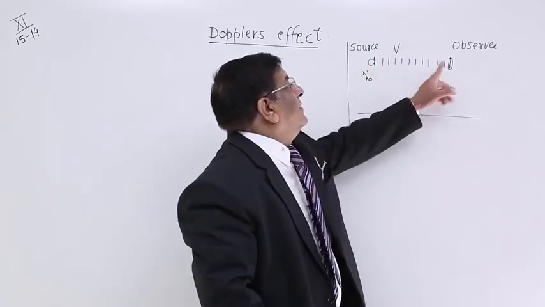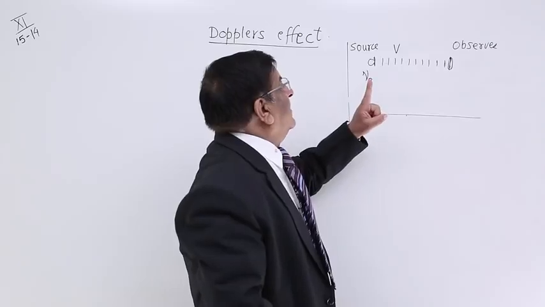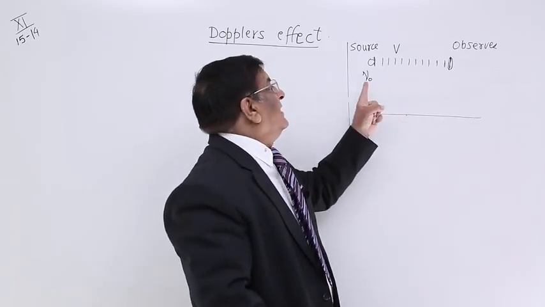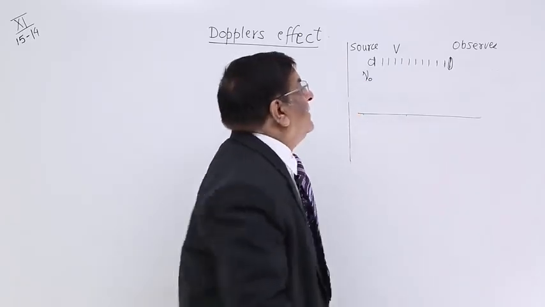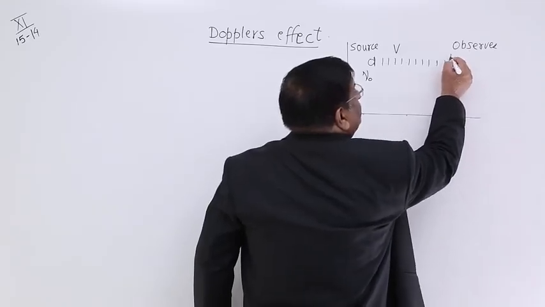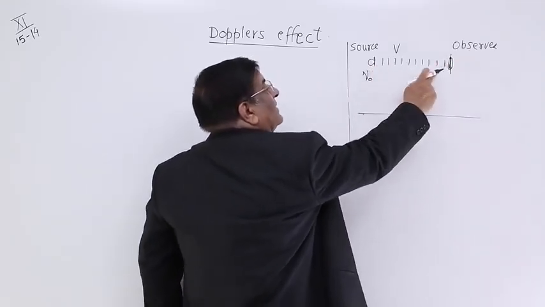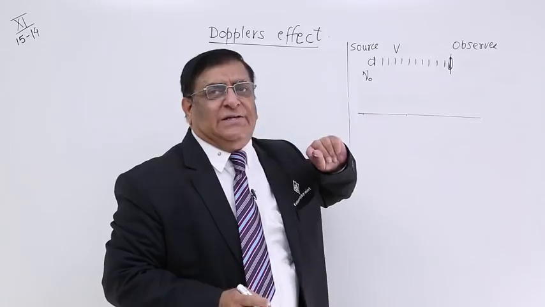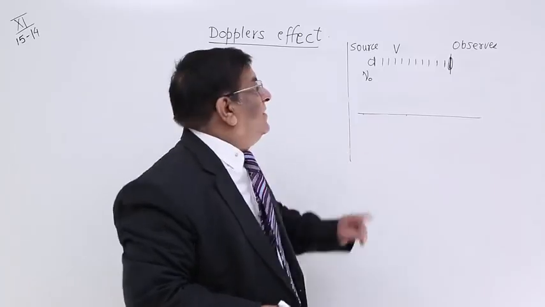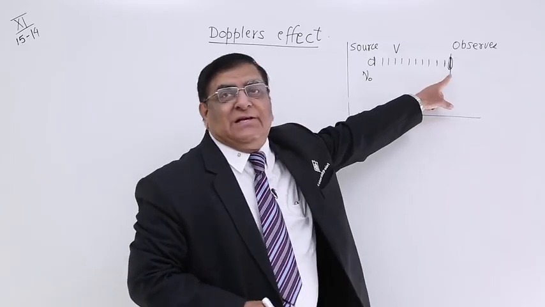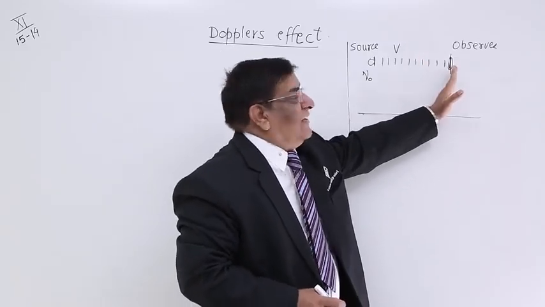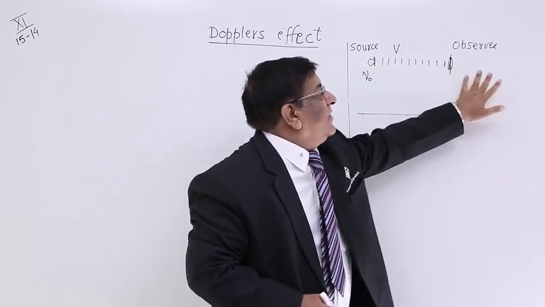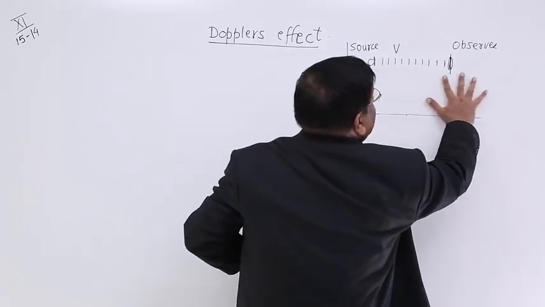So, the waves are going here. Now, in 1 second, how many waves are going? Nu naught. Suppose in one example, there are 10 waves going in 1 second. Here is an observer, and he is interacting with the waves. He is a listener. He listens to the waves through his ears. So, into his ears, how many waves are entering per second? Answer, 10 waves are entering in this example. He stays here, stable, stationary. Every 1 second, 10 waves are entering his ears like this.